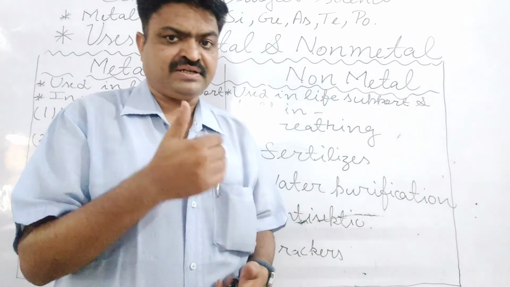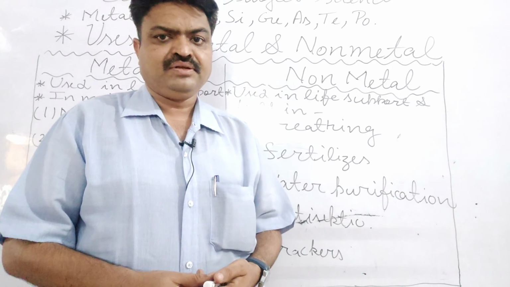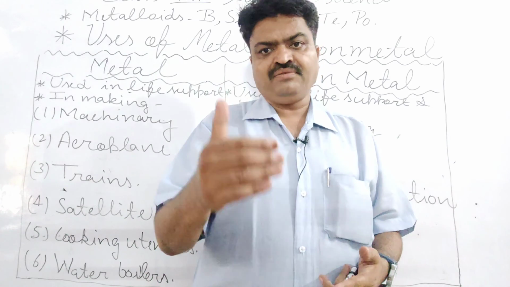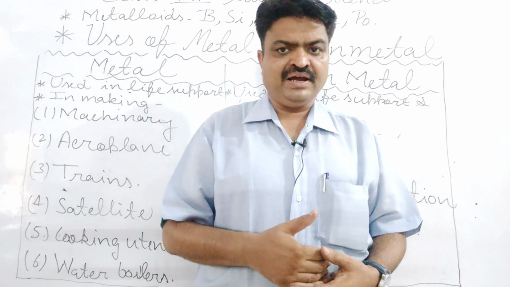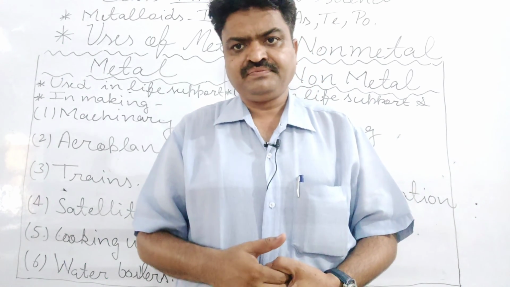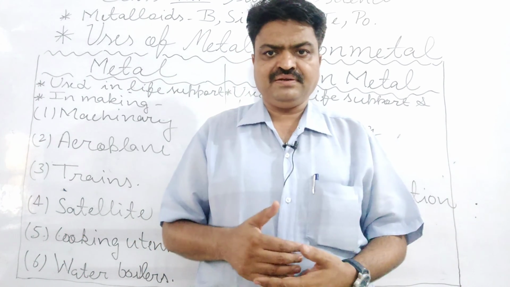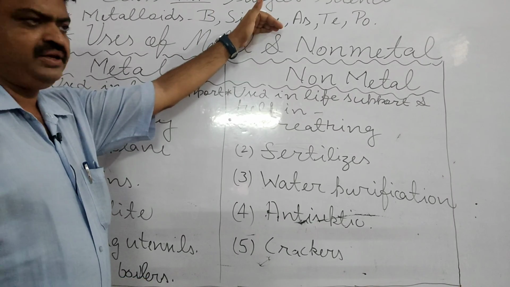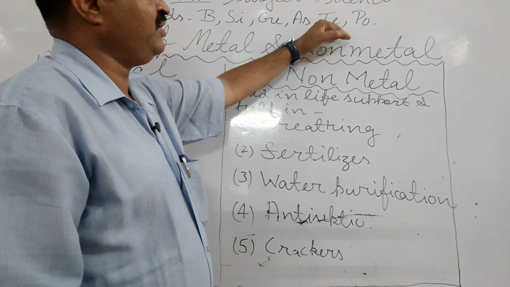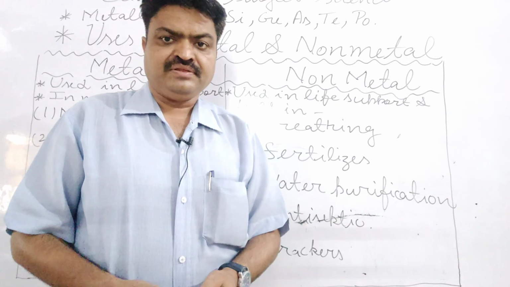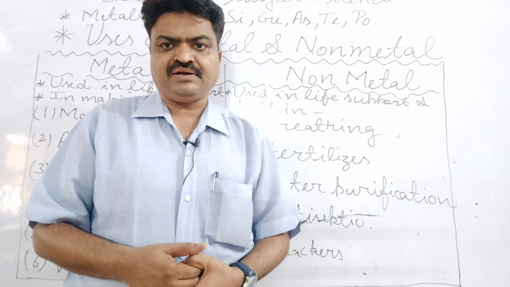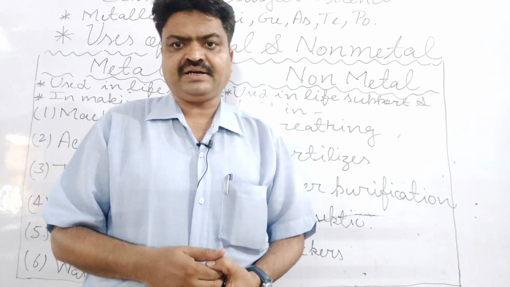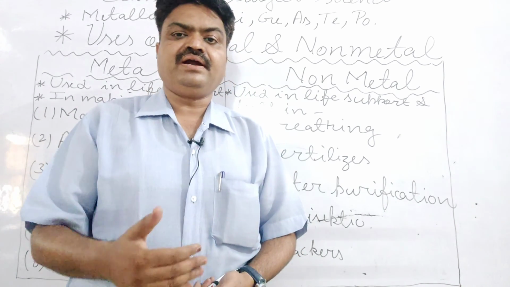And now what are the examples of the metalloid? So these examples you will read in detail in the higher classes, but you will try to learn the names of these elements that come in the category of metalloids. So what are they? First is boron, silicon, germanium, arsenic, tellurium and polonium. These are considered as metalloids. Why are they considered as metalloids, student? Because they possess the characteristic of both metal and non-metal.